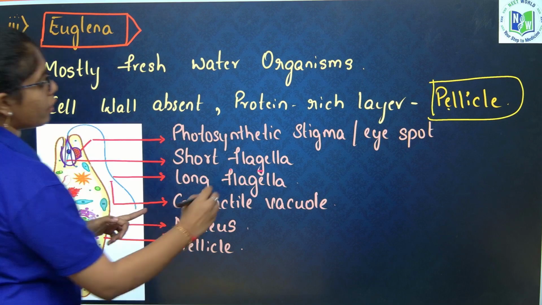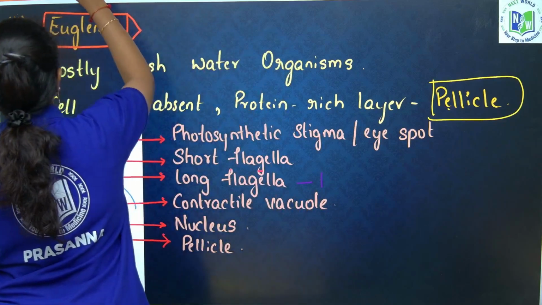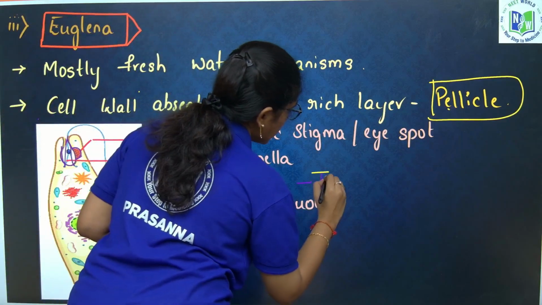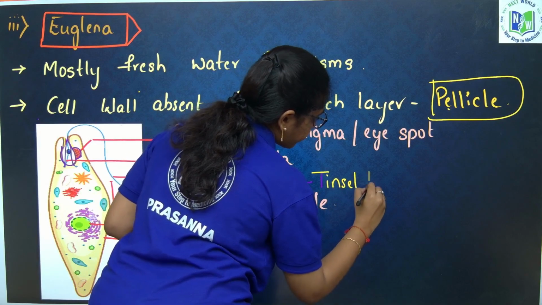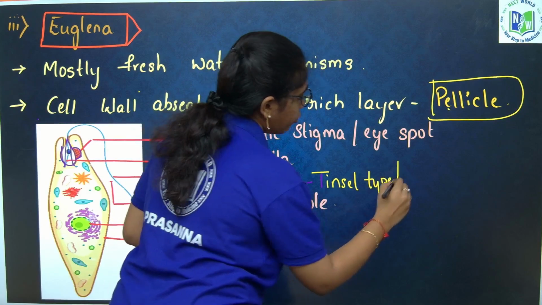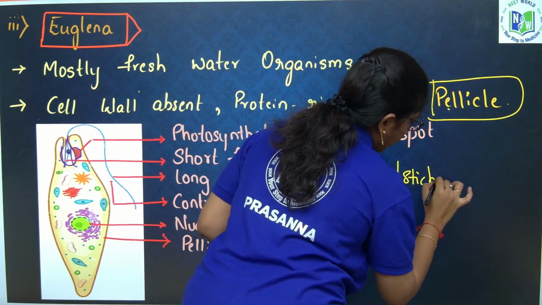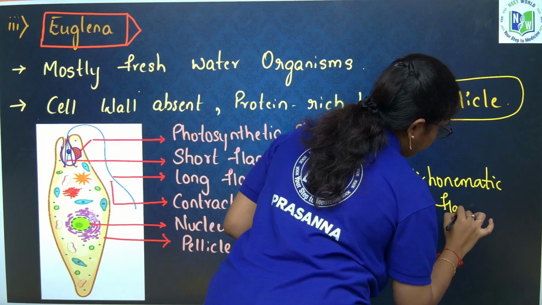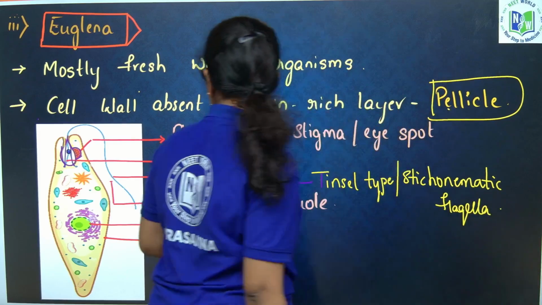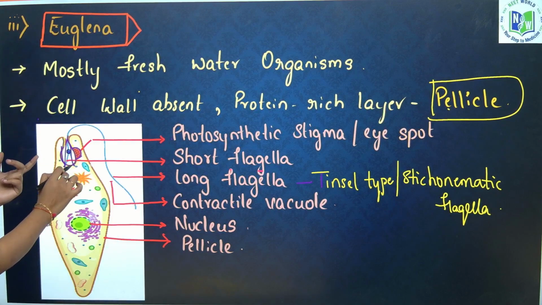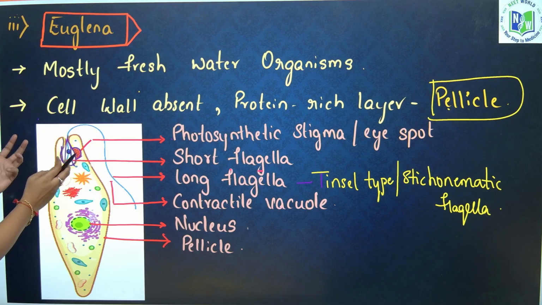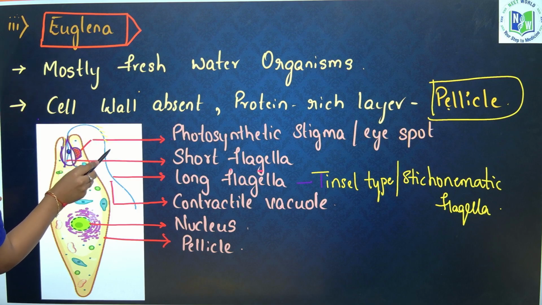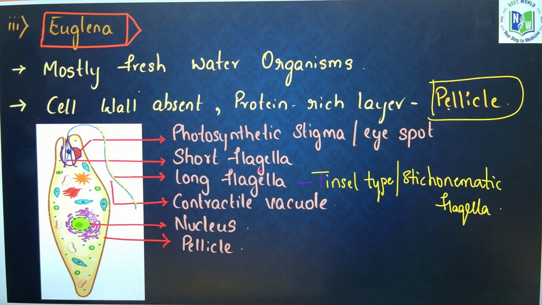The long flagellum is of tinsel type. It is called tinsel type, stichonematic flagella. Next, there is one more short flagellum which is arising over here. So there are two flagella, one is short and one is long. It has some hair-like structures over it also. This is called tinsel or stichonematic flagella.